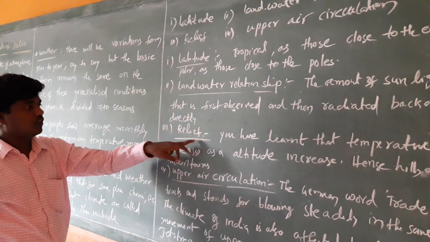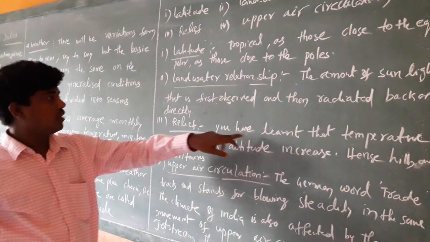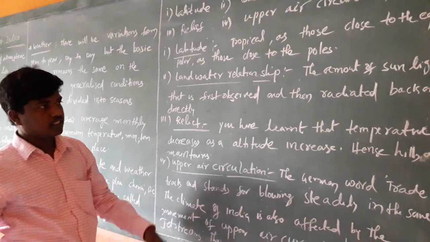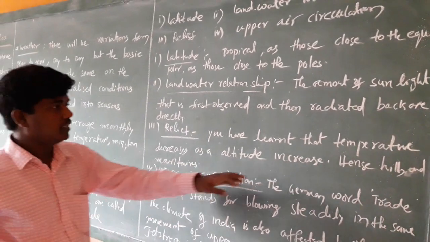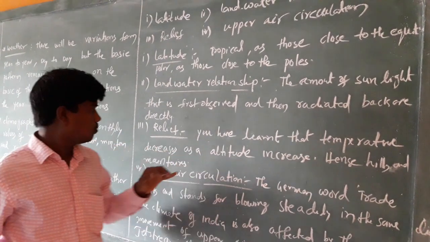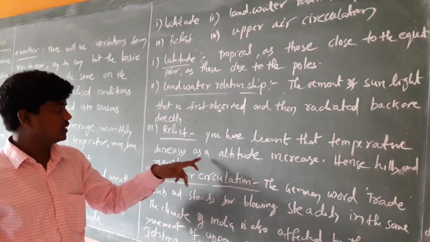And the third one, relief. You already know from the first lesson, relief features are deserts, mountains, hills, plateaus. Temperature decreases as altitude increases in hills and mountains. These are the particular relief features.